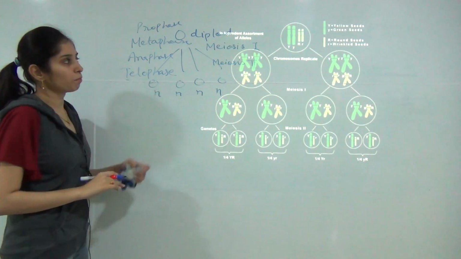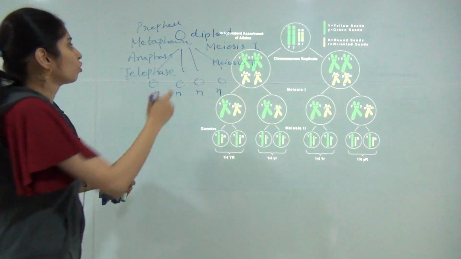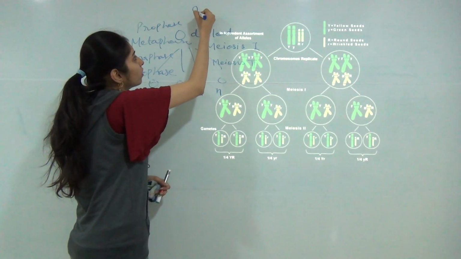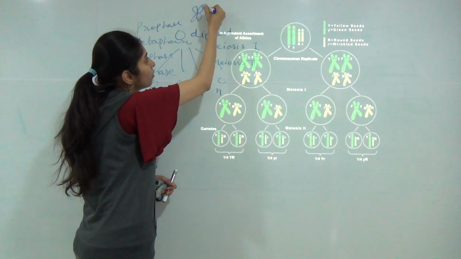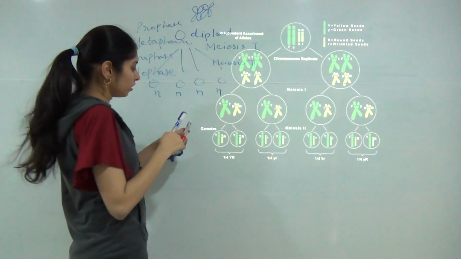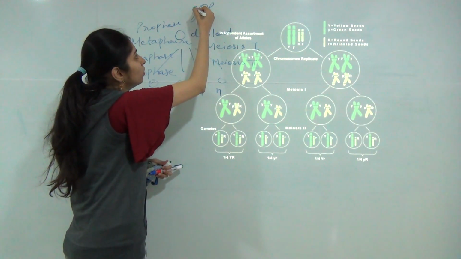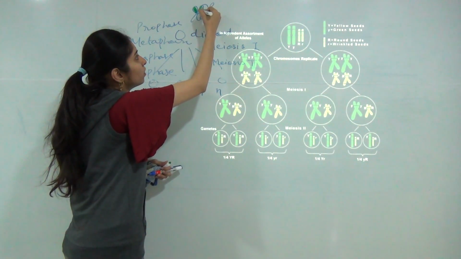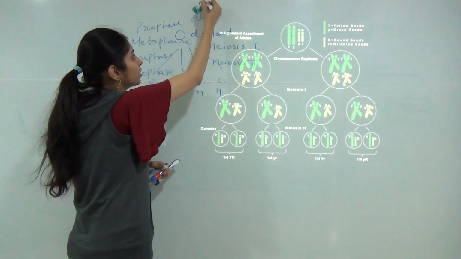When we talk about prophase, synapsis occurs, in which recombination of 2 homologous chromosomes occurs. For example, these are 2 homologous chromosomes, and there is a transfer and inter-exchange of some genetic material between them.